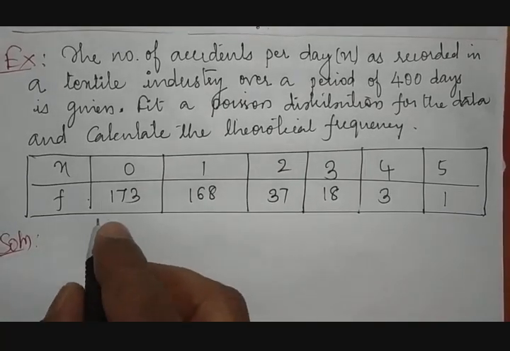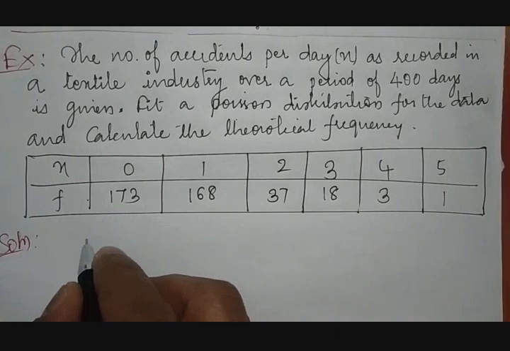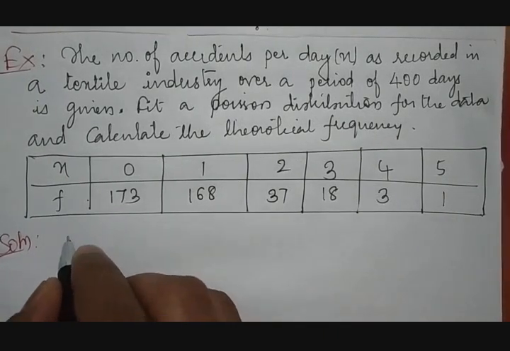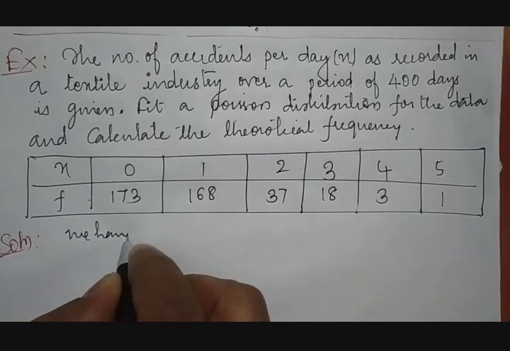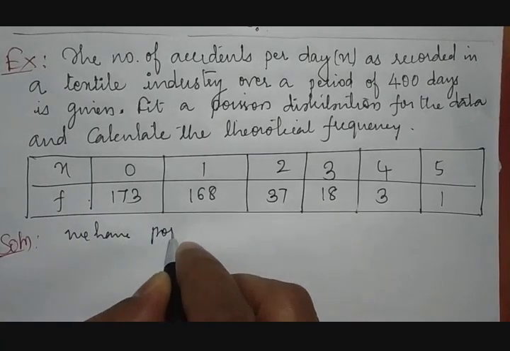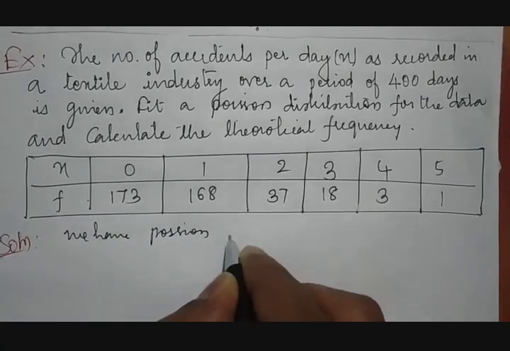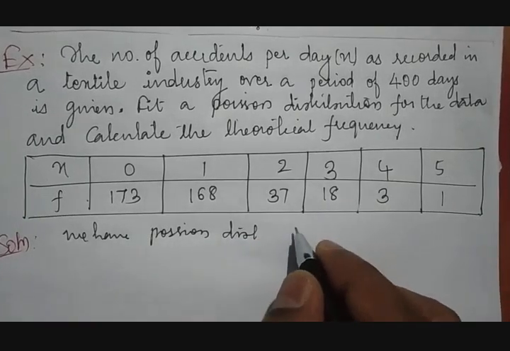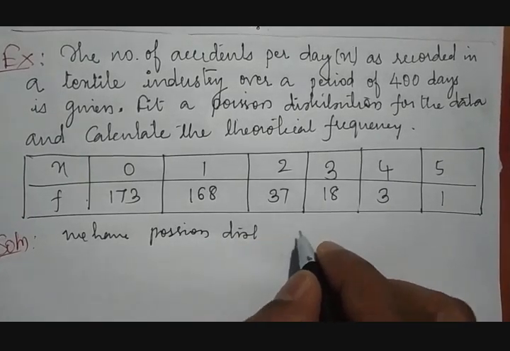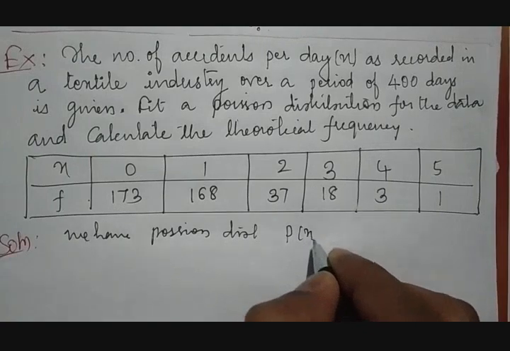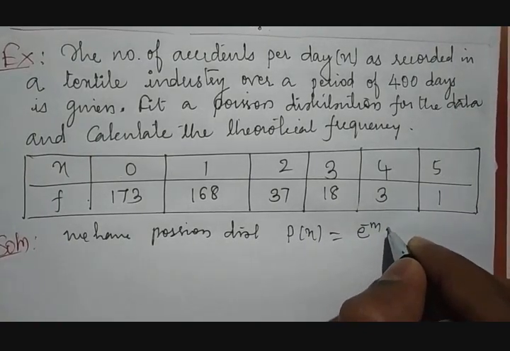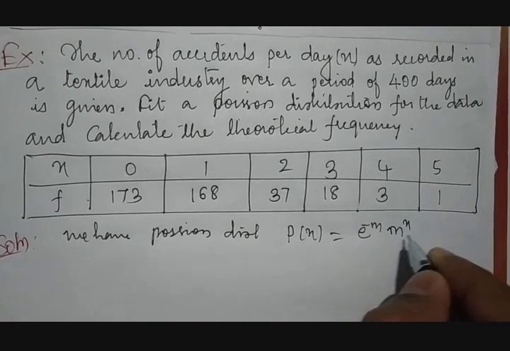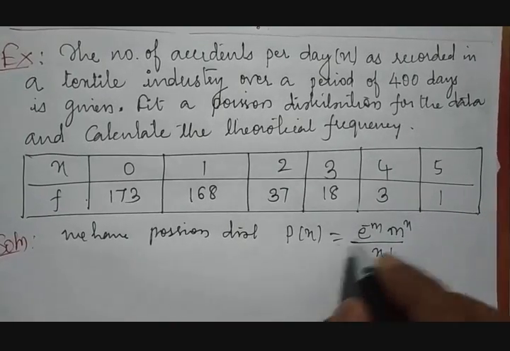First, we have to take a Poisson distribution. The Poisson distribution is nothing but p of x is equal to e raised to minus m, m raised to x, divided by x factorial.